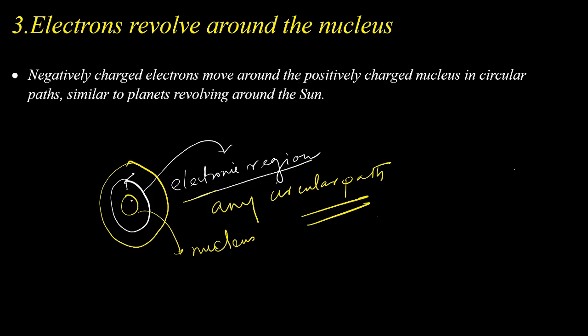So, as all the positive charge is condensed inside the nucleus, the negatively charged electrons, being in the electronic region, in the empty region around the nucleus, rotate around the nucleus in any circular path. This was the proposal of Rutherford.